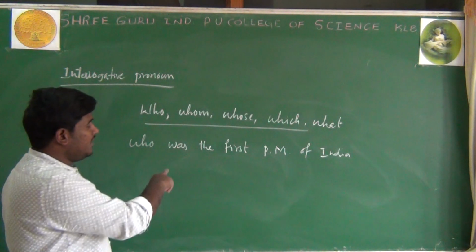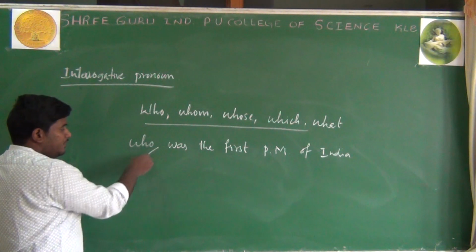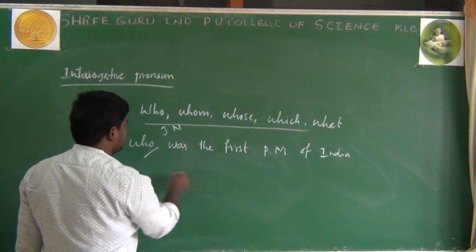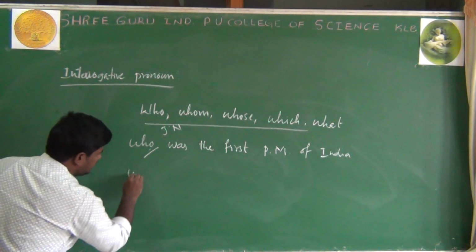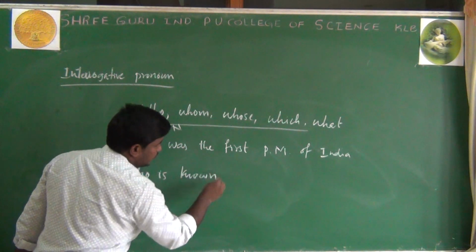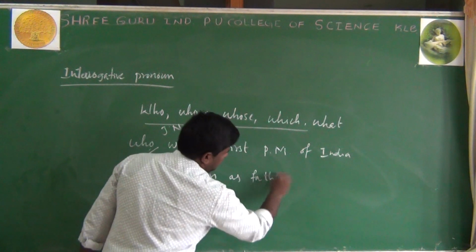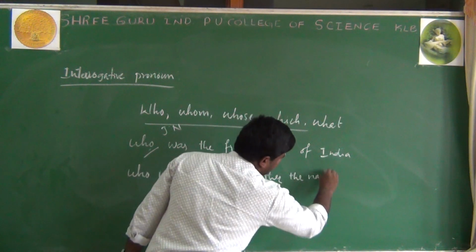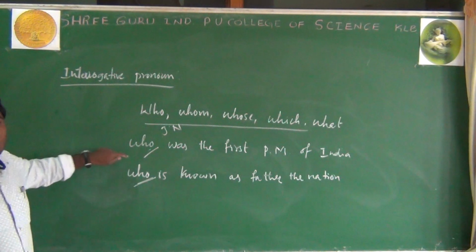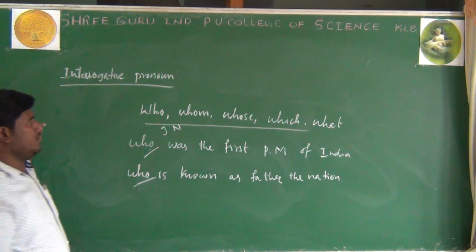Who was the first prime minister of India in the place of Jawaharlal Nehru? So who was the first prime minister of India? And one more: who is known as the father of the nation? Who is the father of the nation? So these are used in the place of nouns, so these are called interrogative pronouns.